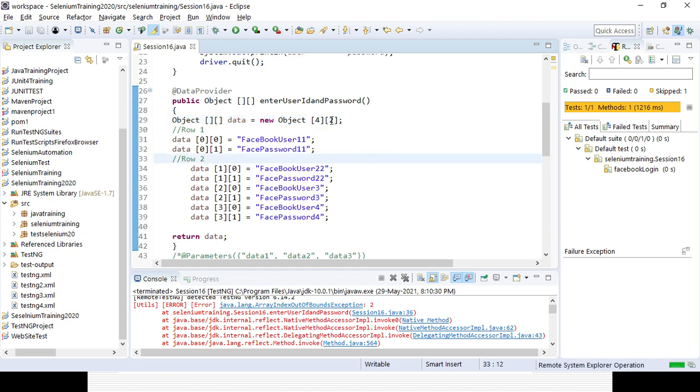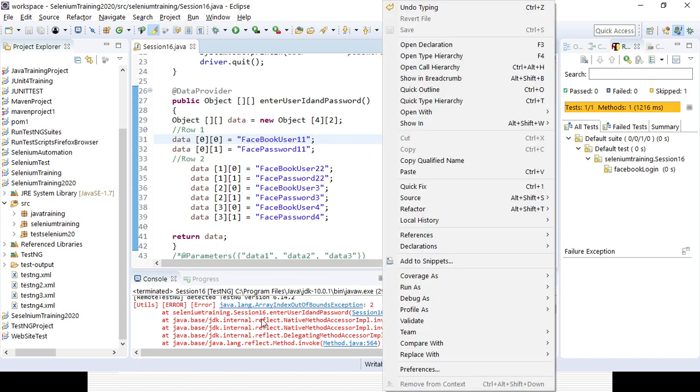This will be fixed because it is different data here and the iteration there, so you need to make them in sync. Now it should run. ArrayIndexOutOfBounds, right?